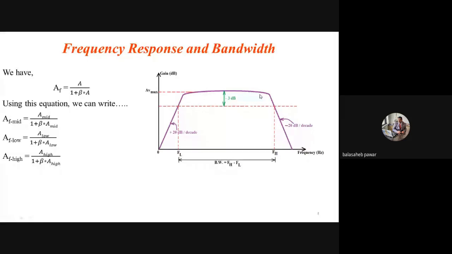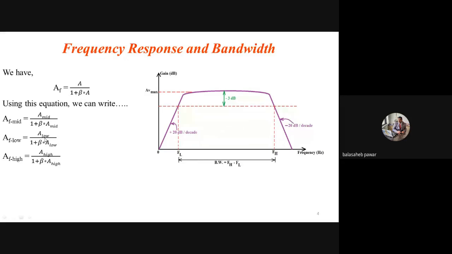Then the next formula I wrote is related to the low frequency side, the gain with negative feedback at low frequency. Using the same formula, AF low equals A divided by 1 plus beta A, only that A I replace with A low, because our discussion is for the low frequency side.